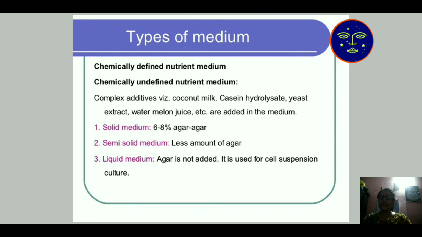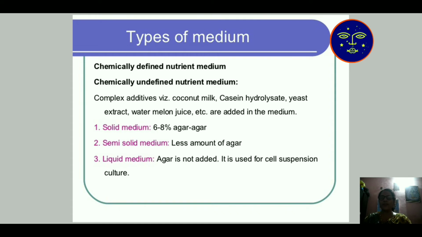Complex means the addition of some substances like coconut milk, casein hydrolysate, yeast extract, and watermelon juice to this medium. The medium is given with 6 to 8% agar-agar. Agar-agar is a substance; when we add it to a liquid medium, it becomes solid. So inside the solid substratum, the plant grows very well.